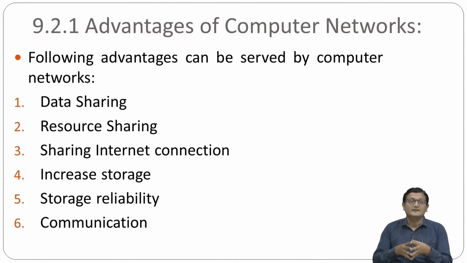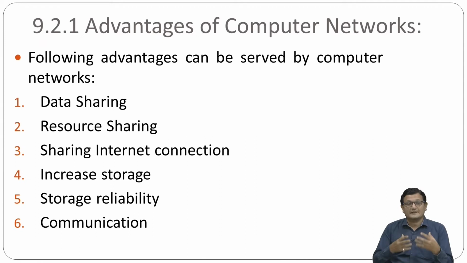Not only that, if my hard disk gets full, I can also store my data into the other hard disk installed in the other computers. So in that way, I can put my data on any hard disk installed in any machine of the network, right? So we can say it will increase the storage capacity.